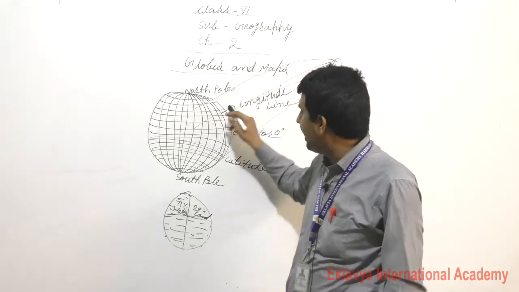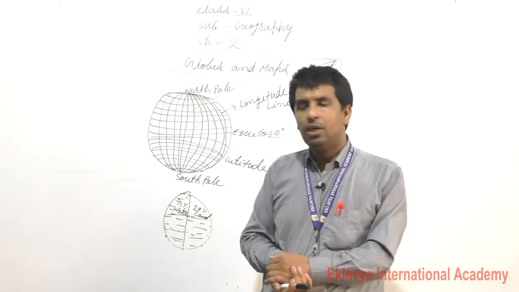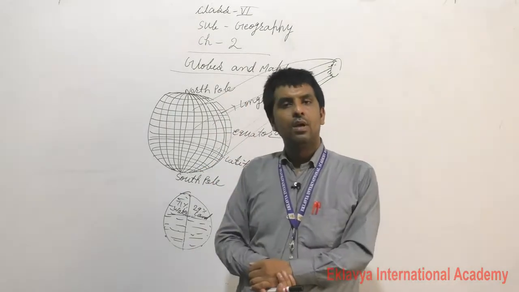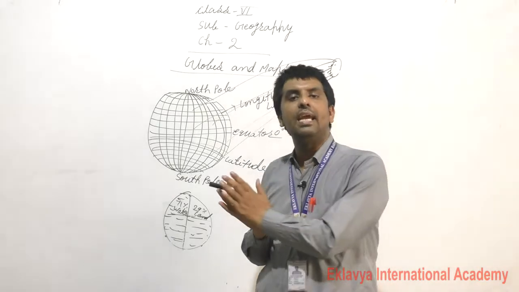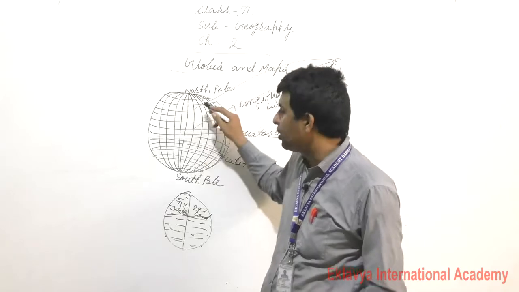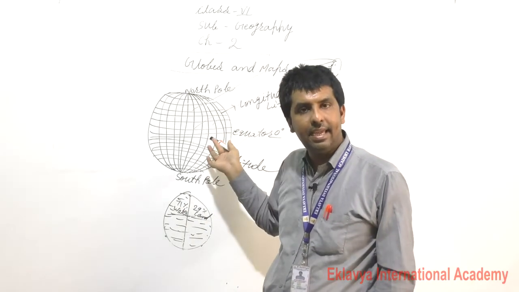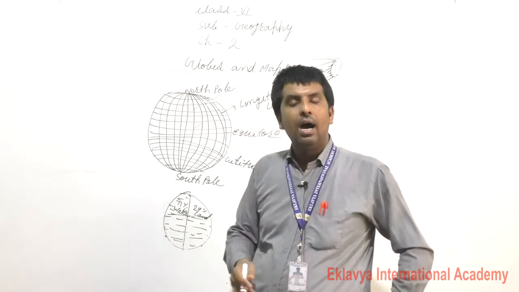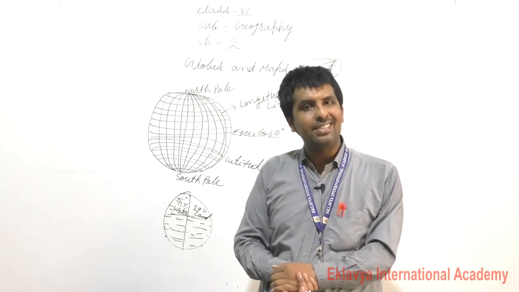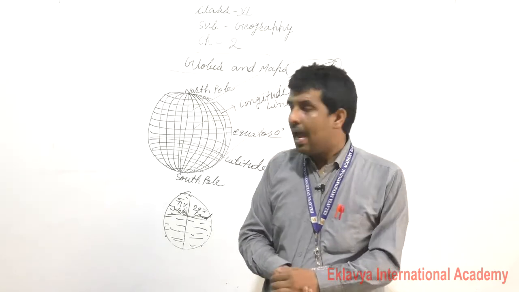When the sun rays come on half of the earth, this portion looks bright, so you can say that this half portion of the earth has day. The other portion goes into the dark area, that denotes night.